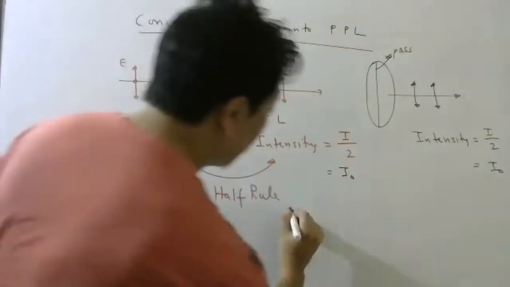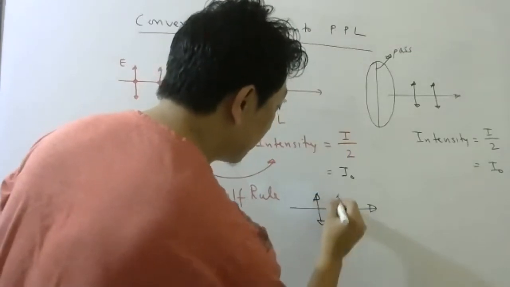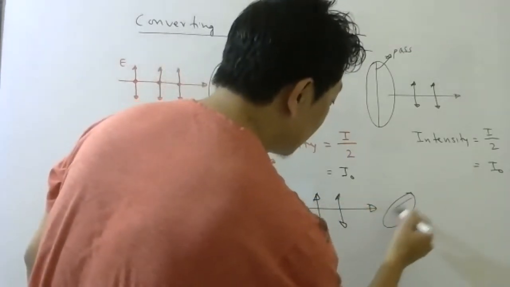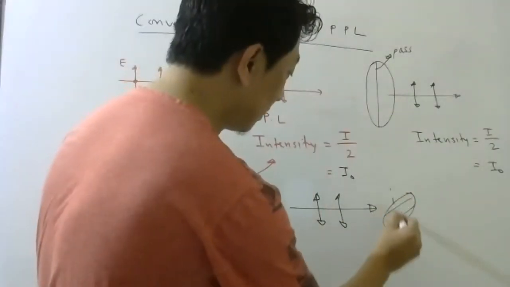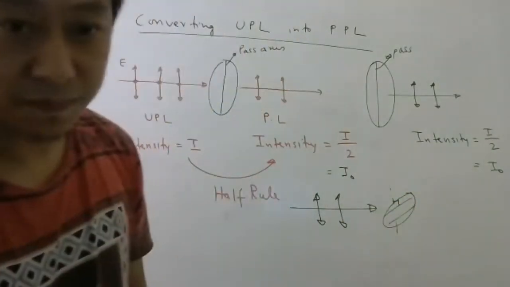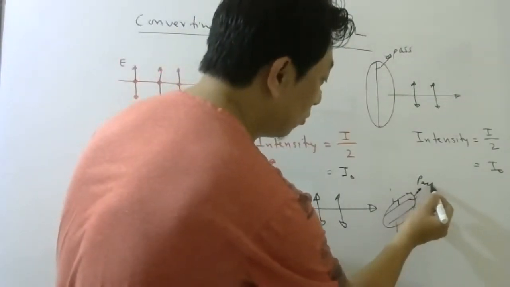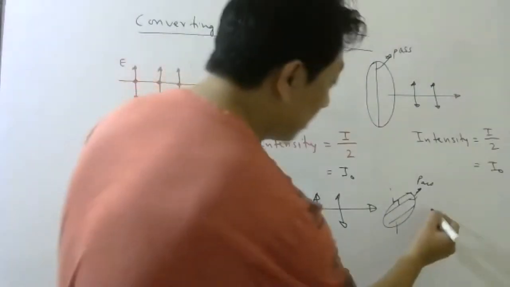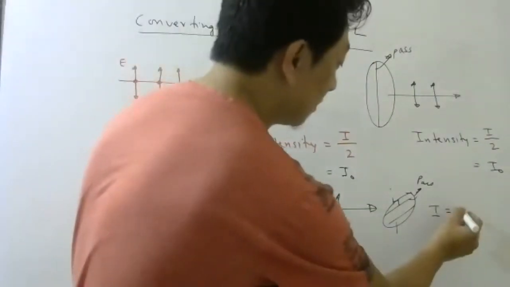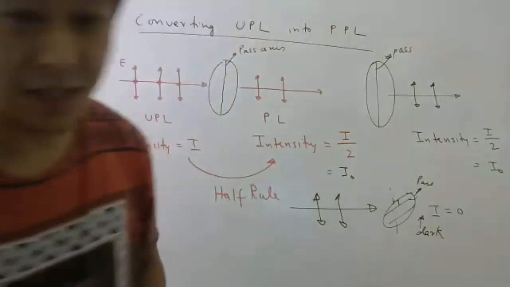But what if these are my oscillations of the electric field and I keep the pass axis this way, at 90 degrees? So now the pass axis is kept at 90 degrees with the direction of these oscillations. Then how much light will come out? Zero. So it will be completely dark.